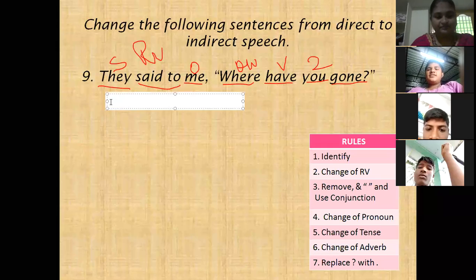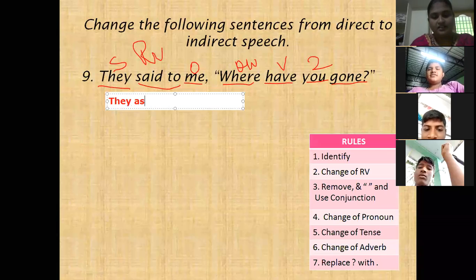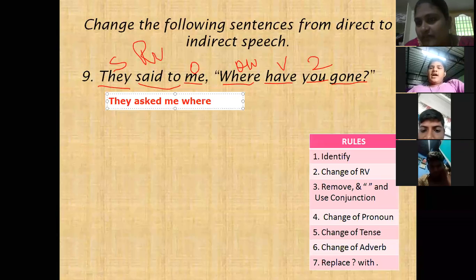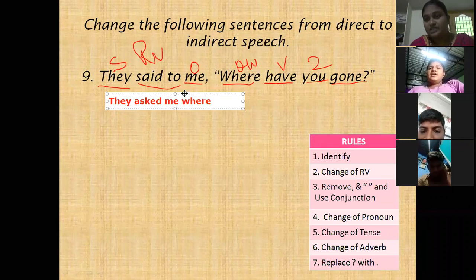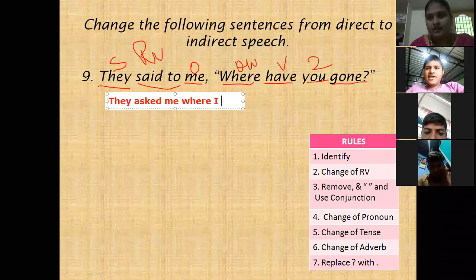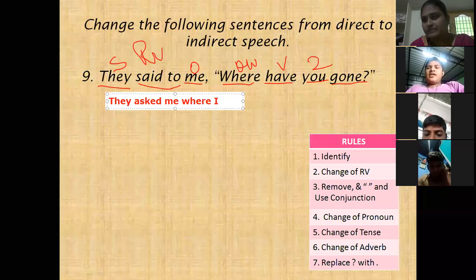They asked me. Next, where. Yes, very good. Where. After where, we have to write the subject. You changes to we, madam. Object, I. Have gone changes from present perfect to past perfect. Have's past tense is had. Very good. Had gone.